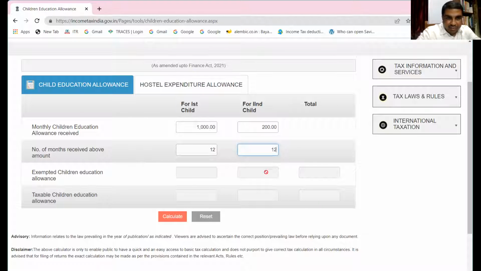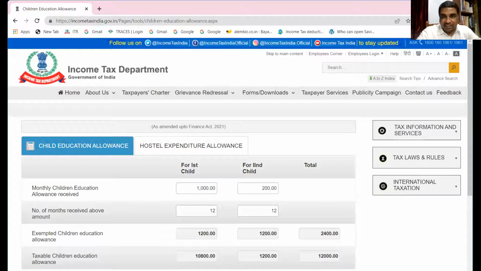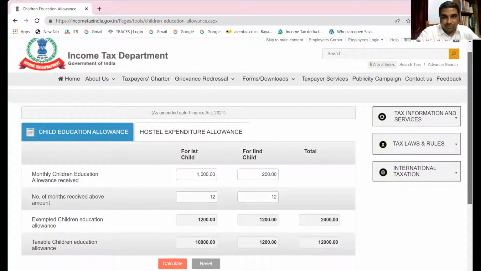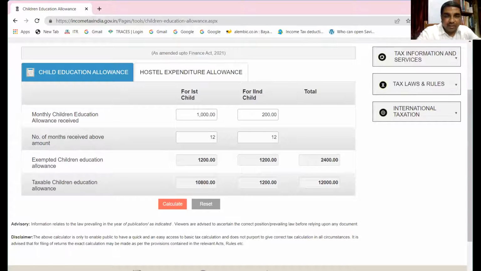Okay, how much is exempted you want to know? How much is taxable you want to know? Now, if you click here, then it should calculate. We see you have calculated here. Okay, so how much is exempted? You see total 2,400 is exempted. Are you able to see it? So 100 rupees per month per child, maximum 2 children.